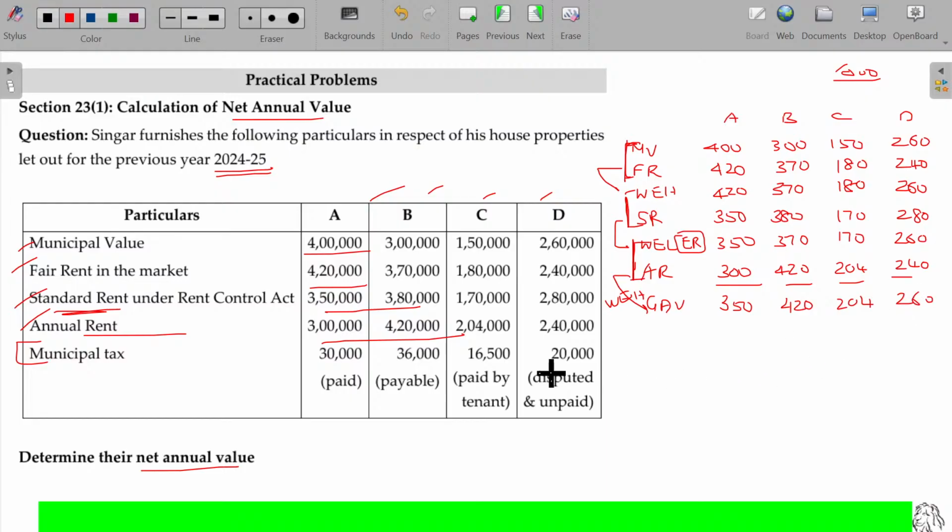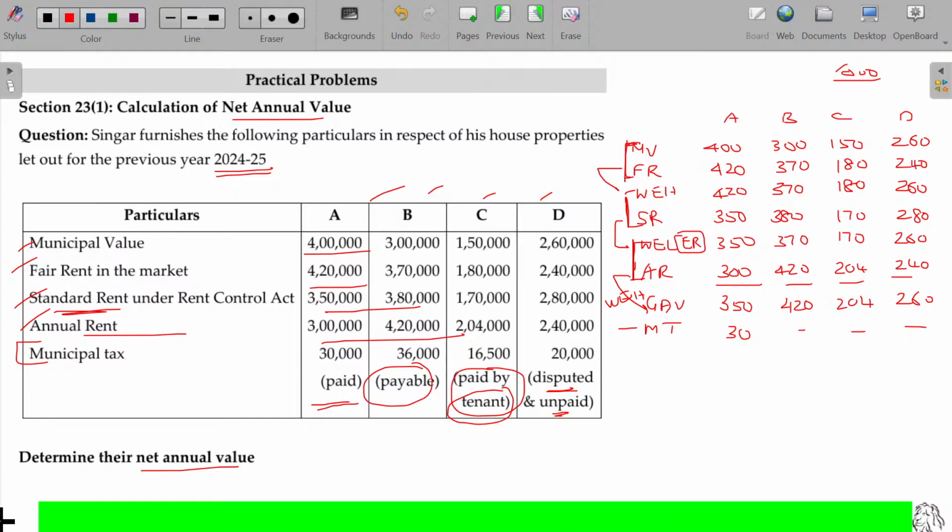To find out the NAV, you have to subtract the municipal tax from here. Municipal tax can be subtracted on satisfaction of 2 conditions: it must be paid, and it must be paid by the owner. So 30,000 paid. This is payable, so it cannot be subtracted. Paid by the tenant, not by the owner, so not subtracted. Disputed and unpaid, cannot be subtracted.